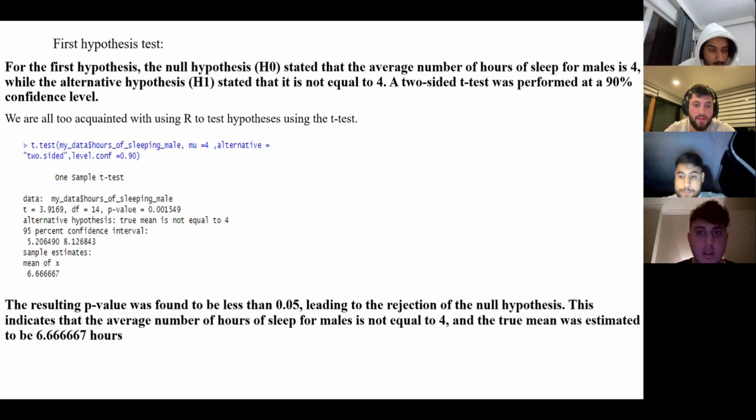The first hypothesis test. The null hypothesis, H0, stated that the average number of hours of sleep for the males is 4, while the alternative hypothesis, H1, stated that it is not equal to 4. And here's the code given, which you can all see.